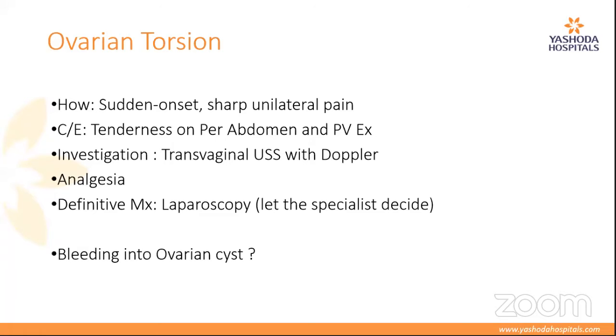The best way to diagnose this is to get a transvaginal ultrasound with Doppler. Again, something that we don't do very often in the ER. We generally get a normal transabdominal ultrasound. But if there is suspicion, or if the transabdominal ultrasound is seemingly normal and you don't find any other cause, then ovarian torsion can be an option. You should always keep that in mind, and involve the gynecologist, and ask for a transvaginal ultrasonography with Doppler to be done.